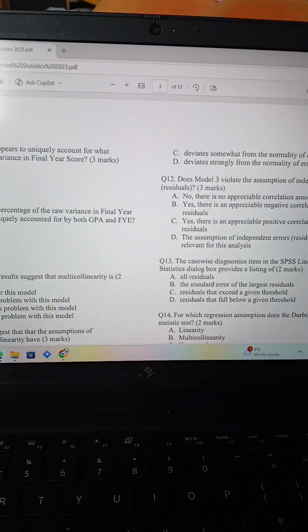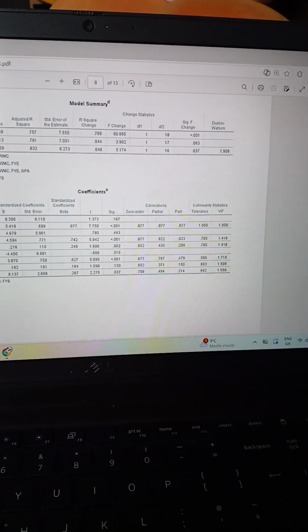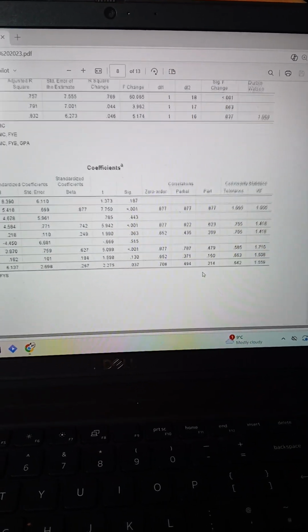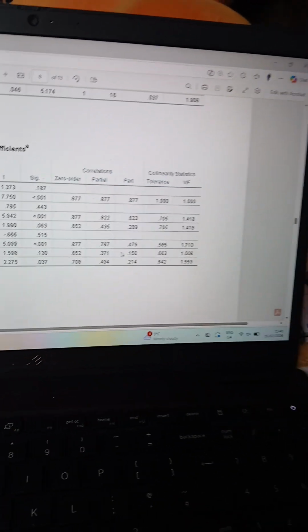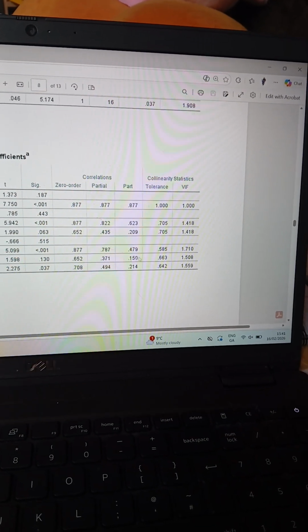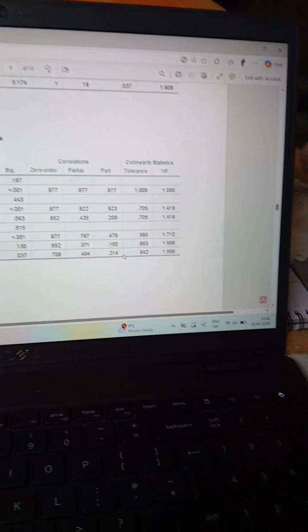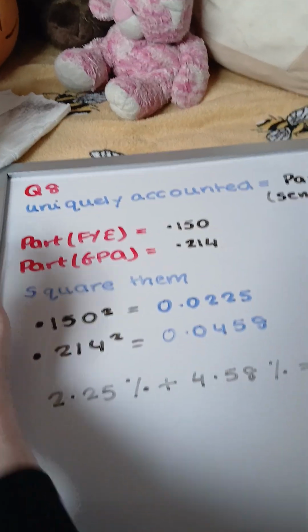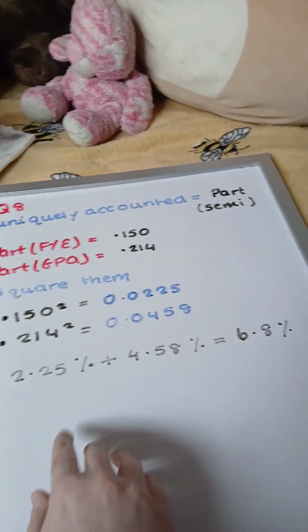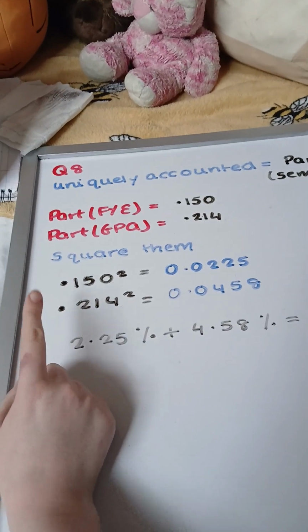So to find the part correlation, we go down here to Model 3, and we go up here to correlations, and we go to part, and we find FYE and GPA. So the part for FYE is 0.150, and the part for GPA is 0.214. So we put that down, as you can see, part FYE and part GPA. And then to find the percentage, because the question does also ask for a percentage, you need to square them.